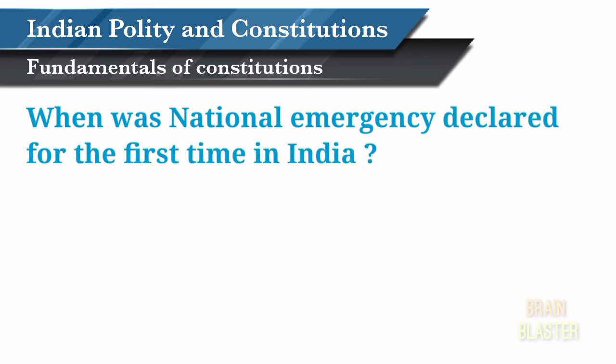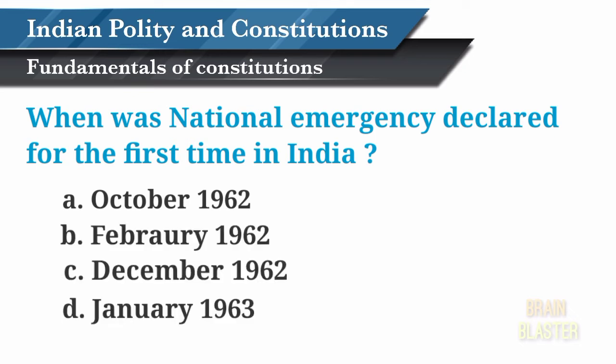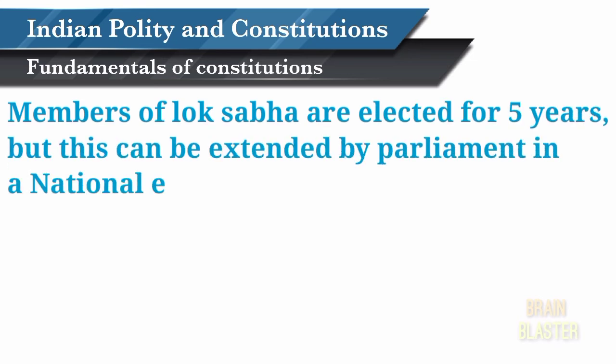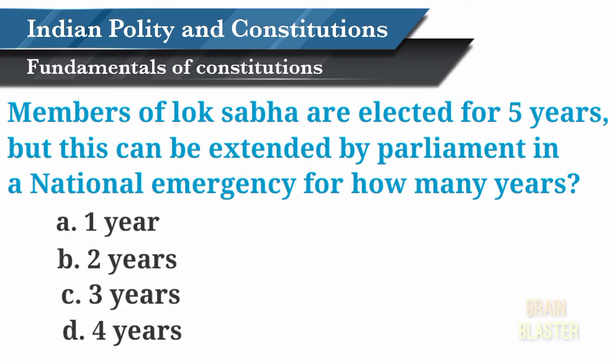When was a national emergency declared for the first time in India? October 1962, February 1962, December 1962, or January 1963? Answer is October 1962. Members of Lok Sabha are elected for 5 years, but this can be extended by Parliament in a national emergency for how many years? 1 year, 2 years, 3 years, or 4 years? The answer is 1 year.